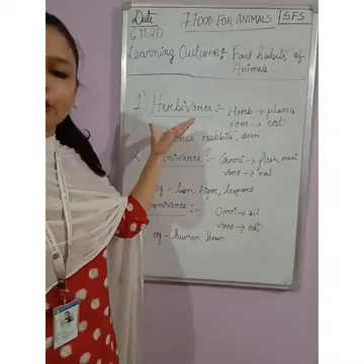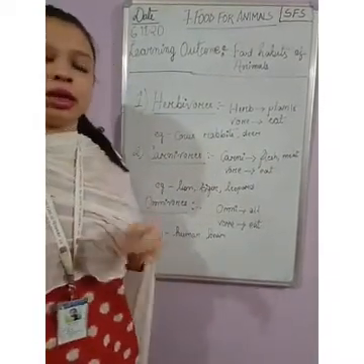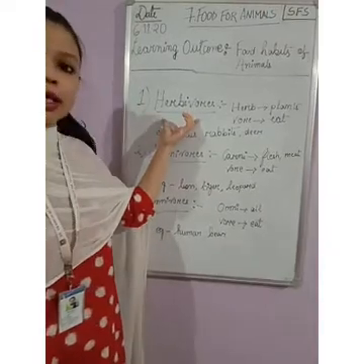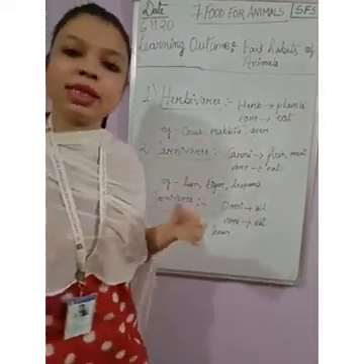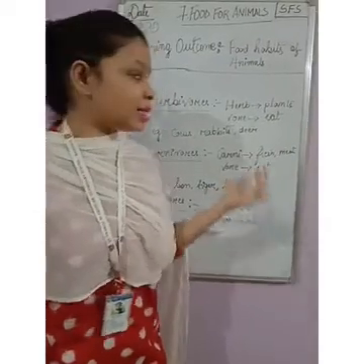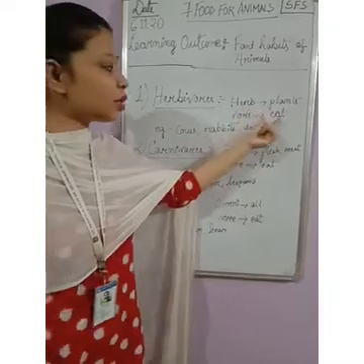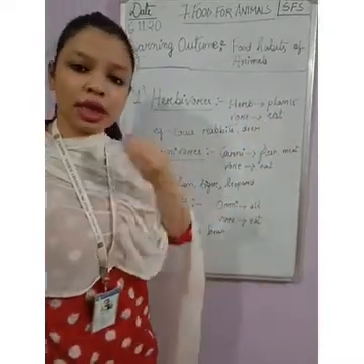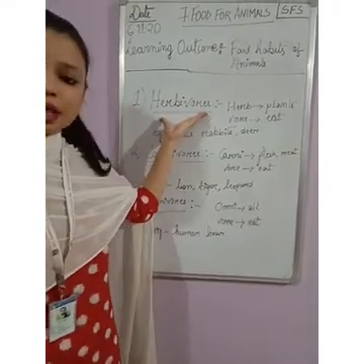Herbivores. Now what do you mean by herbivores? The word herbivores has got 2 meanings. The first one is herb. Herb means plants. And the next is vor. Vor means to eat, to consume. So this is a category known as herbivores.